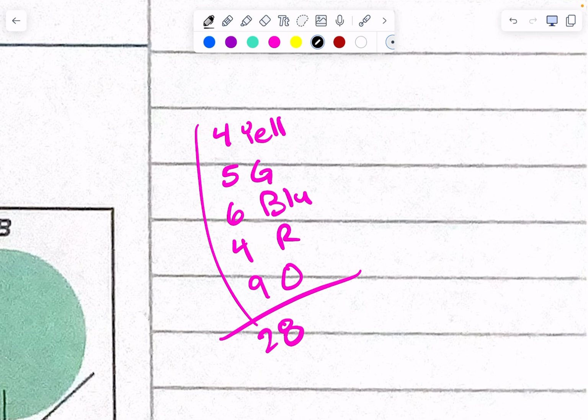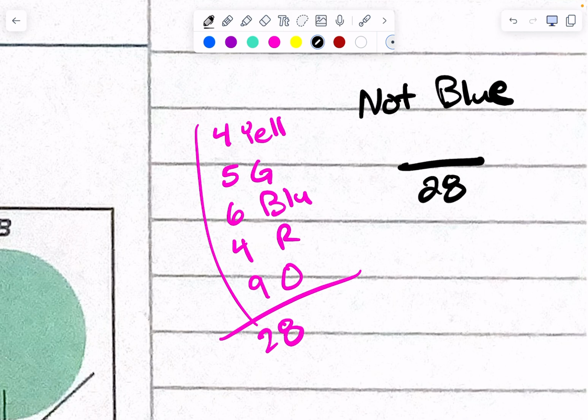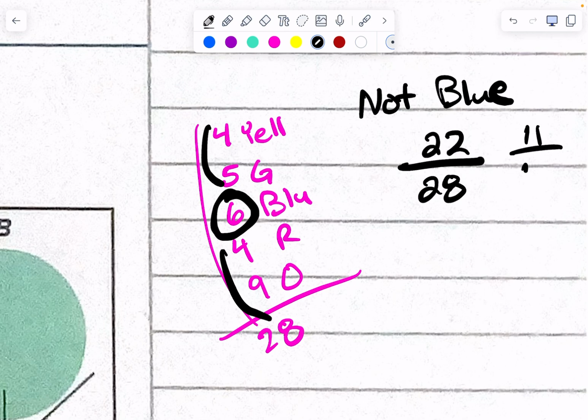Okay, the complement is me asking, I want to find the probability of not blue. How do you find the probability of not blue? The total is 28. How many are not blue? How many are blue? 6. 6 are blue. How many are not blue? 22. Okay, I see. That's how you calculate a complement. Don't add these together. Find how many are blue and then find out how many are not blue. Does that make sense? So that is what a complement is. This would be like 11 over 14, right? So a complement involves subtracting instead, right?